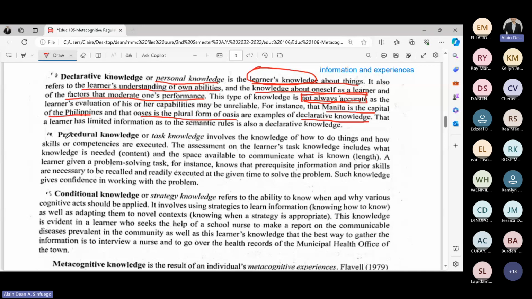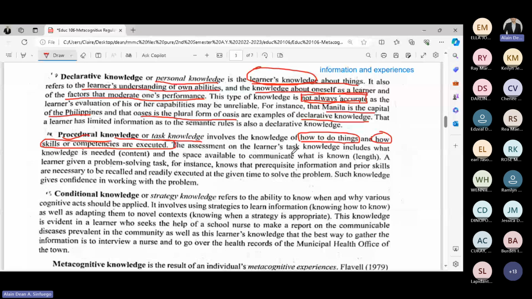Now, from the root word procedure, it is also known as task knowledge. It involves the knowledge of how to do things and how skills or competencies are executed. And the keywords when it comes to procedural knowledge: how to do things and how skills and competencies are executed.